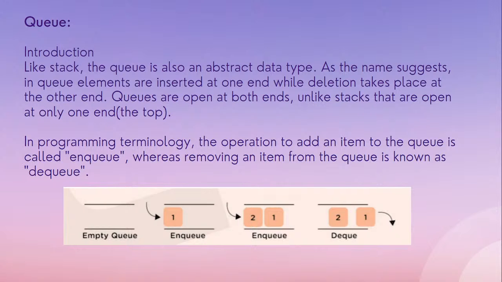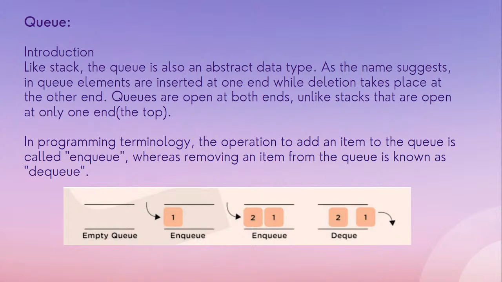A stack also contains elements just like an array, but it has a special property: you cannot insert new elements from the bottom. The bottom is closed and you can only insert and delete from the top of the stack. So it was a LIFO data structure, last in first out, because the last element we put in is the first one to come out of the stack. That's why it's called LIFO.